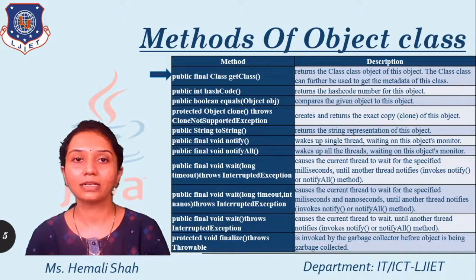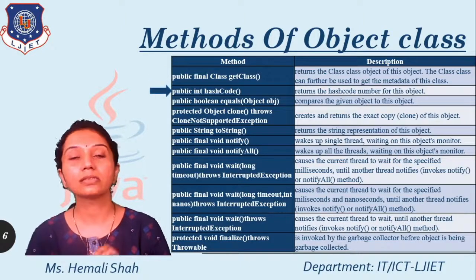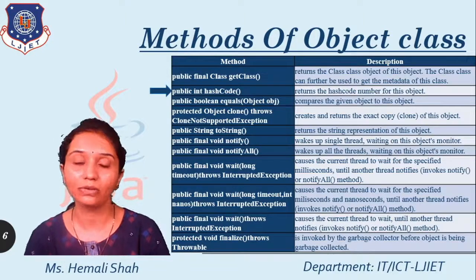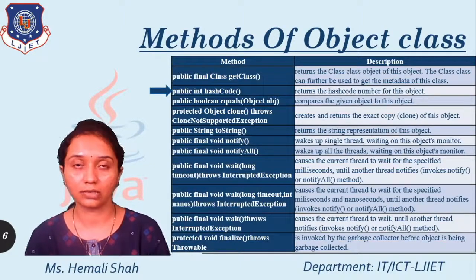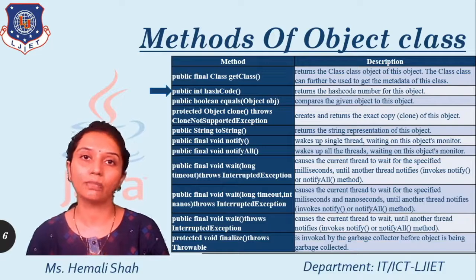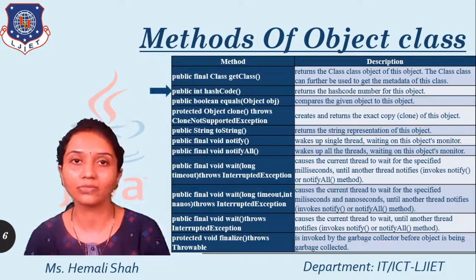Now the next method is the hashCode method. This hashCode method returns an integer value. It basically returns the hashcode number of the object. So you can get the hashcode number of the object by calling this function.